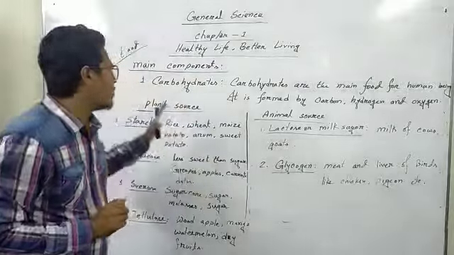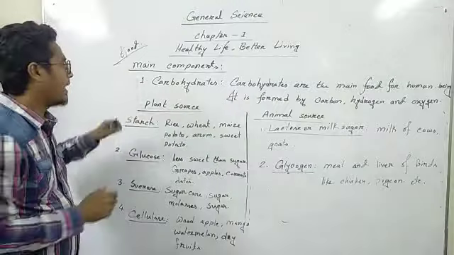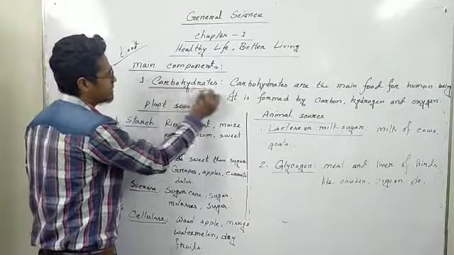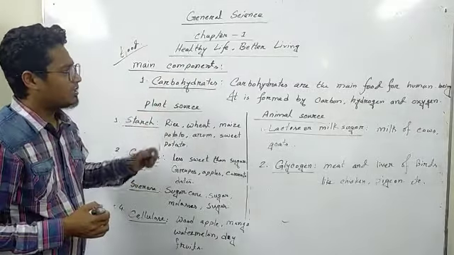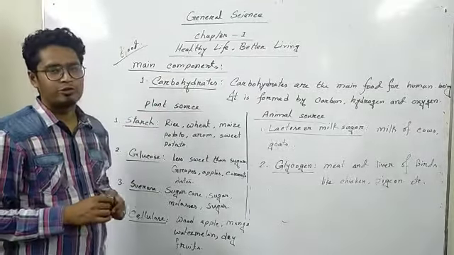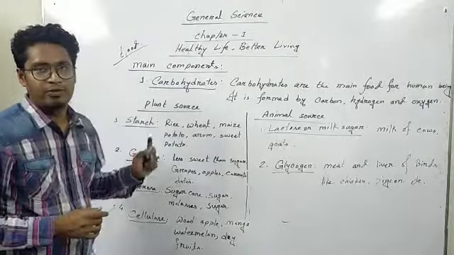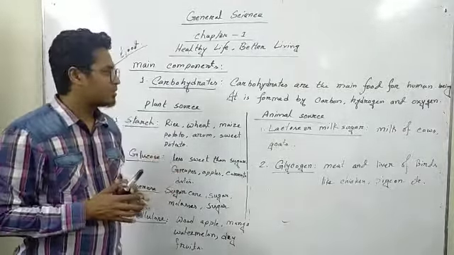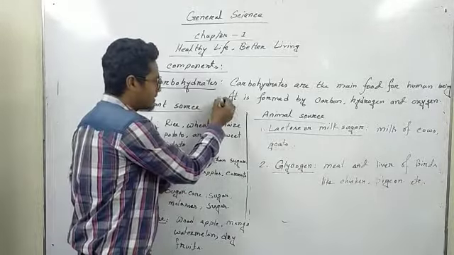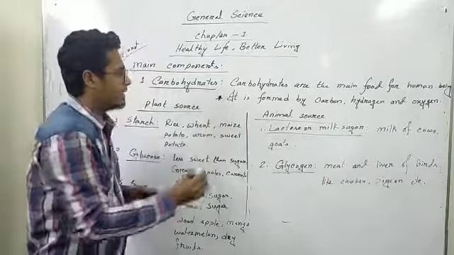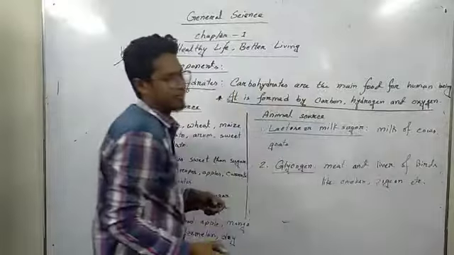Now we are going to discuss the main elements, and today we will discuss carbohydrate. Carbohydrates are the main food for human beings. This is the main food. Of what we eat, the maximum part is carbohydrate, and this is an important point: it is formed by carbon, hydrogen, and oxygen.